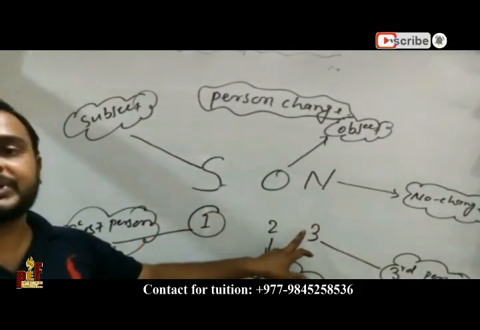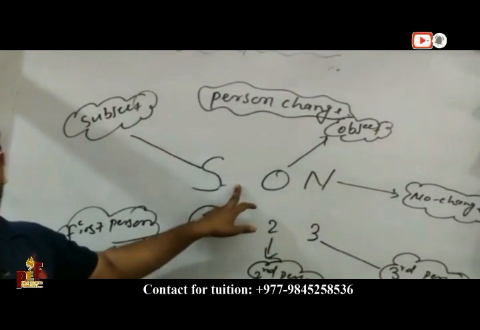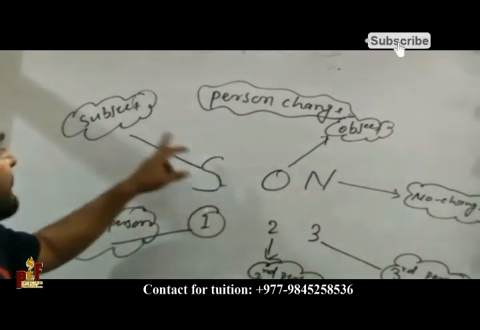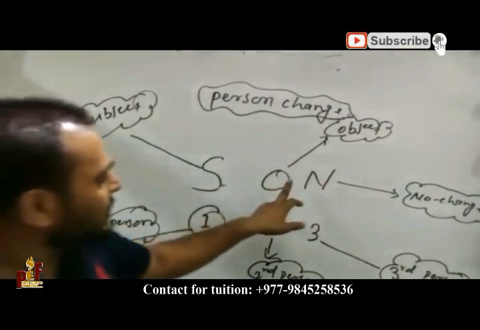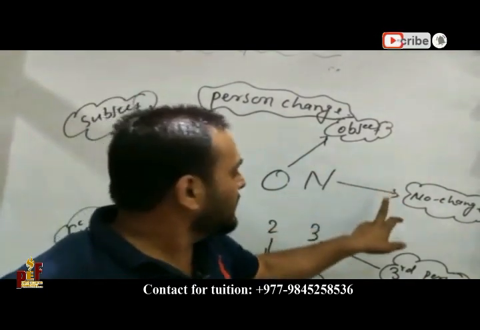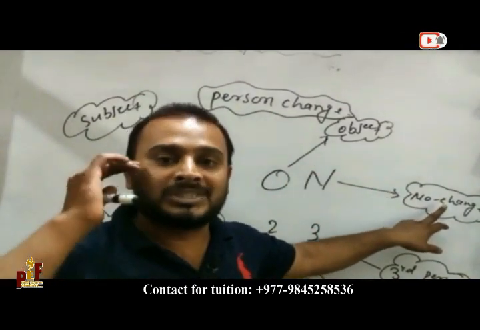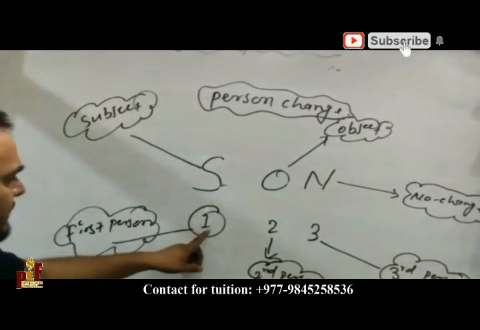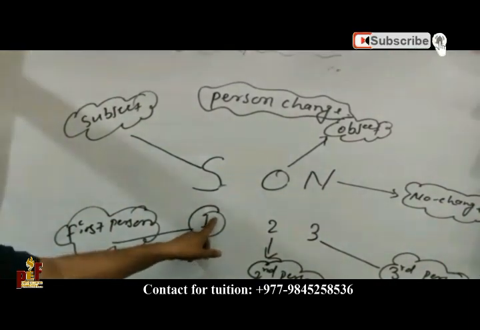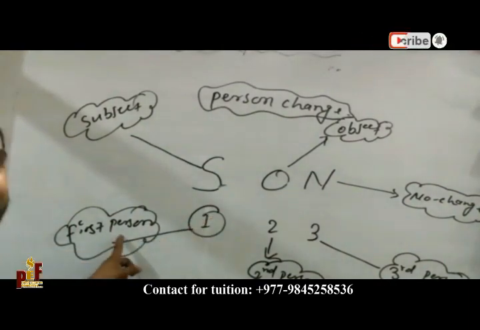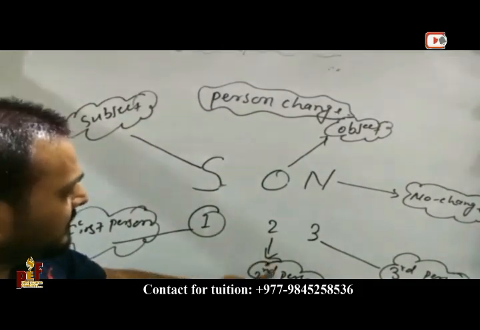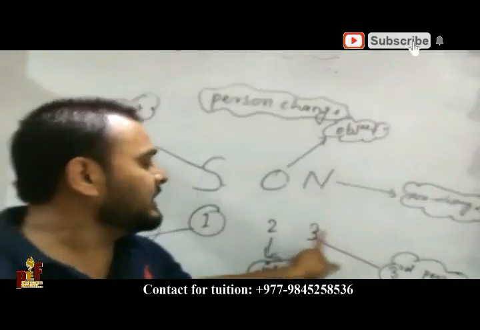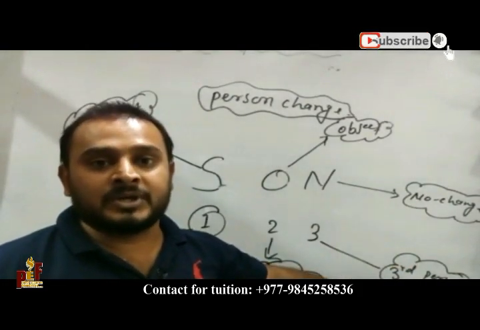The rule of SON: S stands for subject, O for object, N for no change. In the same way, 1 stands for first person, 2 for second person, 3 for third person.